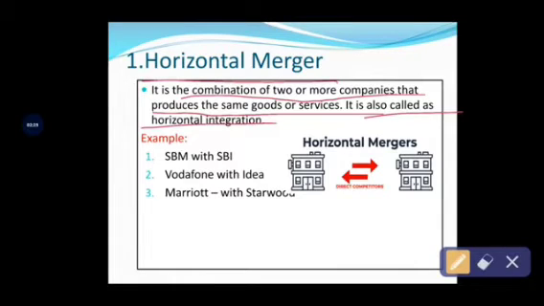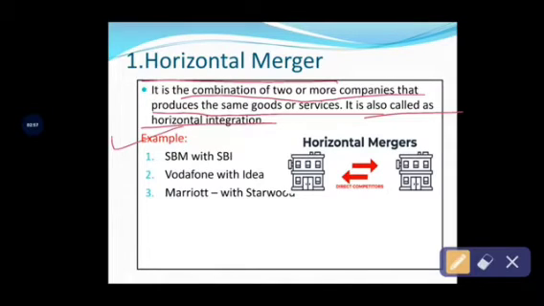Here, horizontal merger is the combination of two or more companies, but the companies are producing the same goods and services, which means the companies that are going to amalgamate together will both offer the same goods and services to their customers by following the same production processes. So it is also called horizontal merger. See with the example, you get clarity.